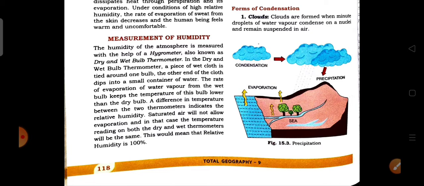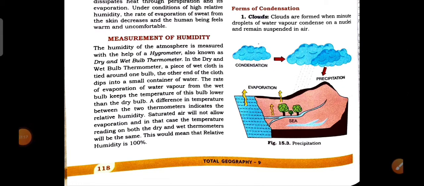When the air rises high up to the altitudes, the temperature decreases. As we know, the temperature decreases with the increase in height. So when the air gets uplifted to the higher altitudes, the temperature decreases, which releases the heat, that is the latent heat. As the temperature decreases, the latent heat is also released. For that reason the condensation happens.